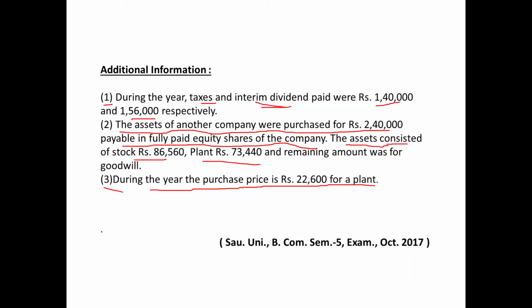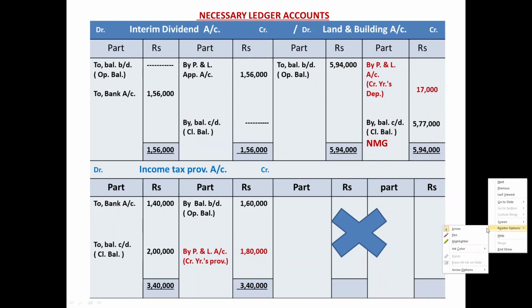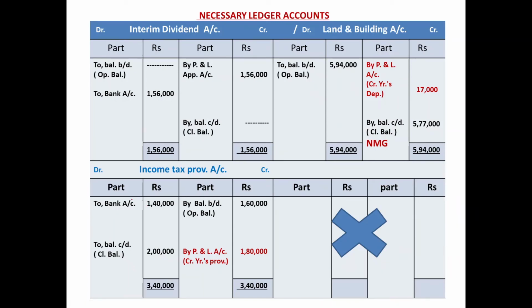An interim dividend, we saw it, we verified in our last question, and I had explained it in detail. So you know it very well. Let us give the posting in the concerned ledger account of income tax and then interim dividend. Income tax paid rupees 1,40,000. Income tax provision account debited 1,40,000, bank account credited 1,40,000.